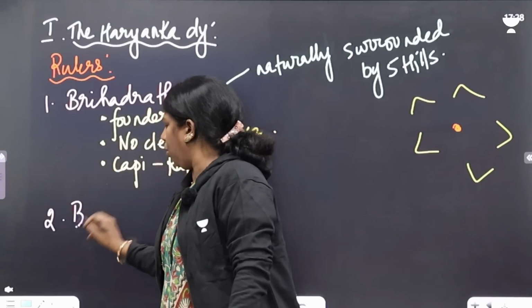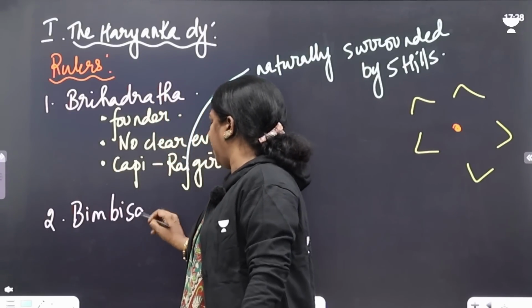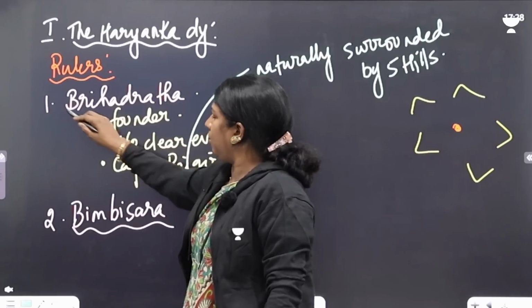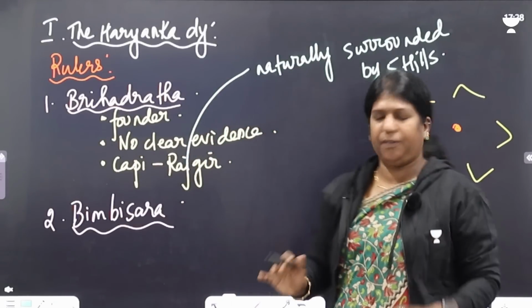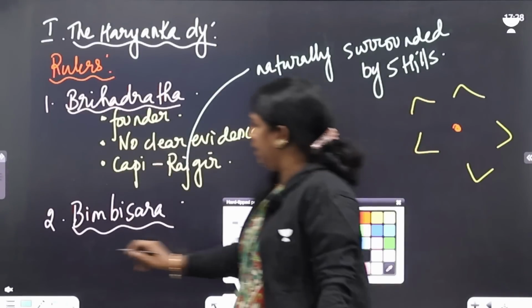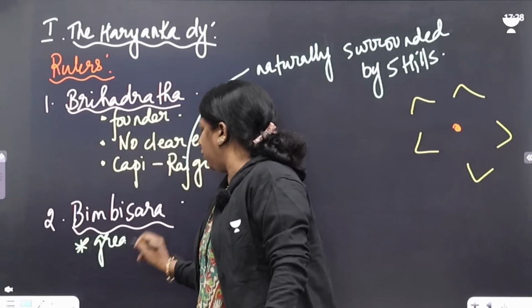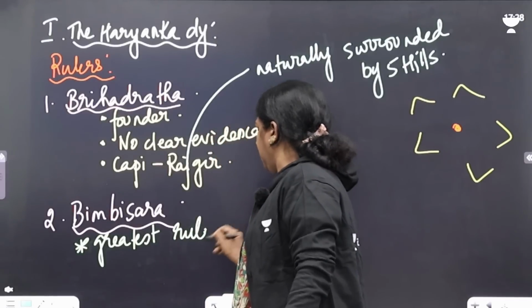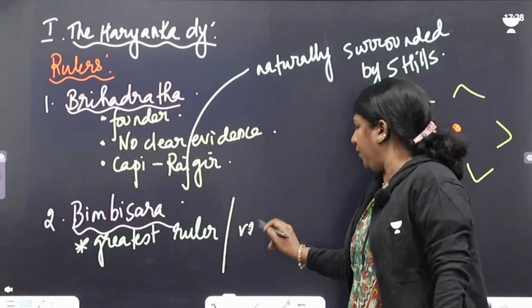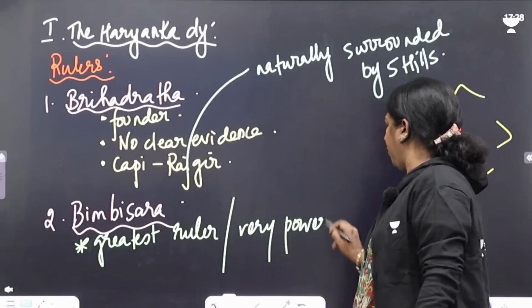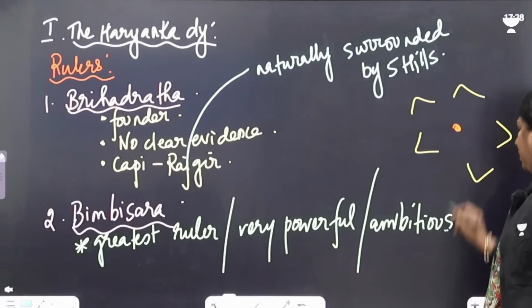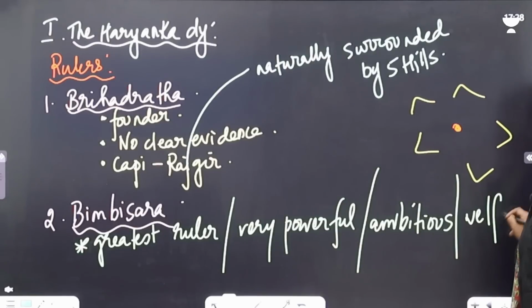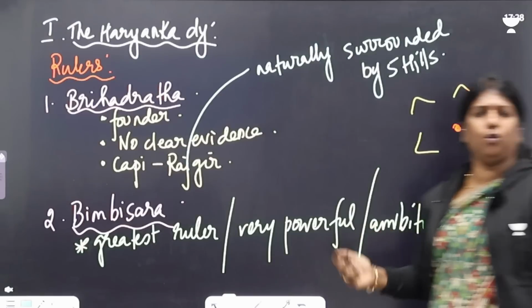The second ruler we call Bimbisara. Should I learn all the dates of all of them? No. If you remember 600 to 321, that's perfectly fine. Bimbisara is called the greatest ruler of Magadha. He was very powerful, highly ambitious, and welfare oriented. He was a very good person.